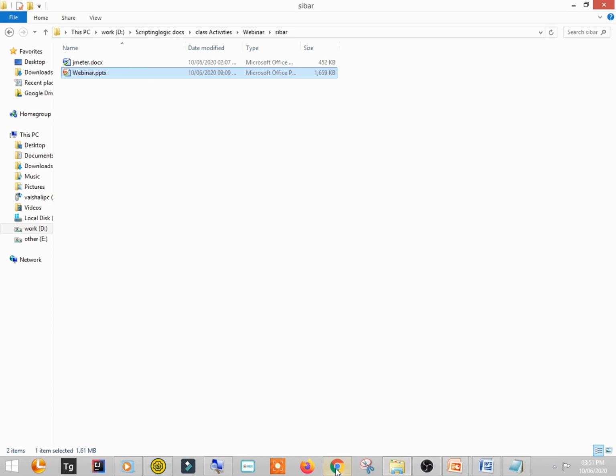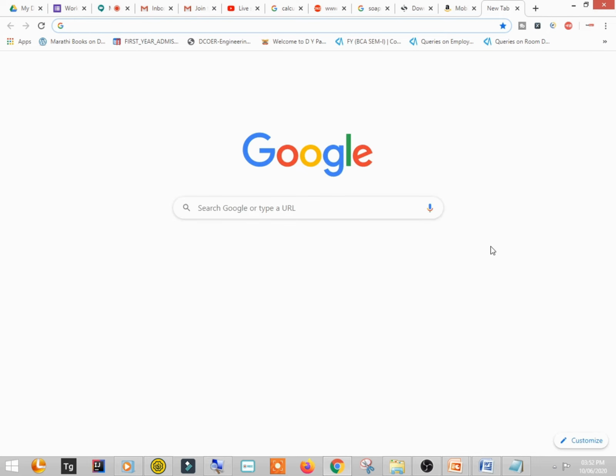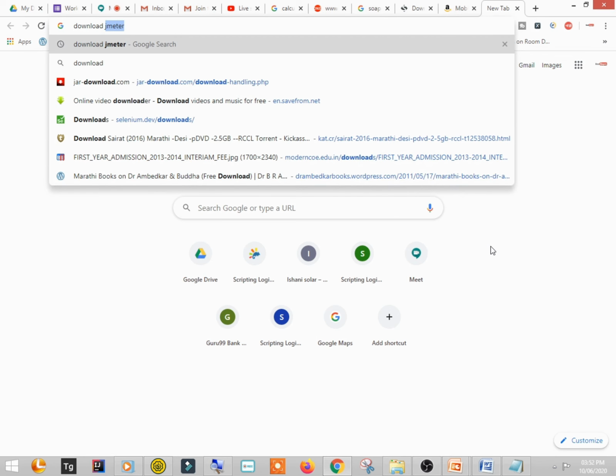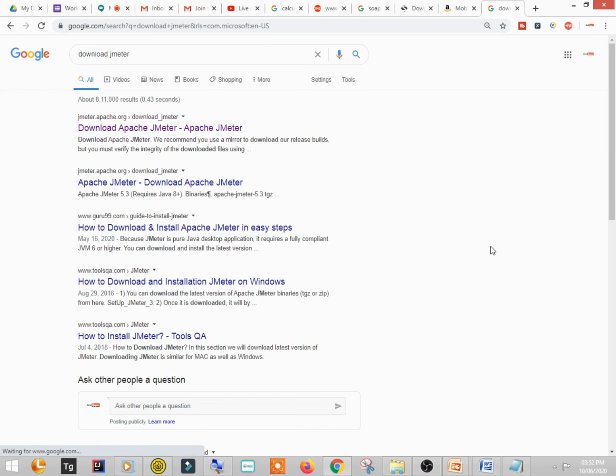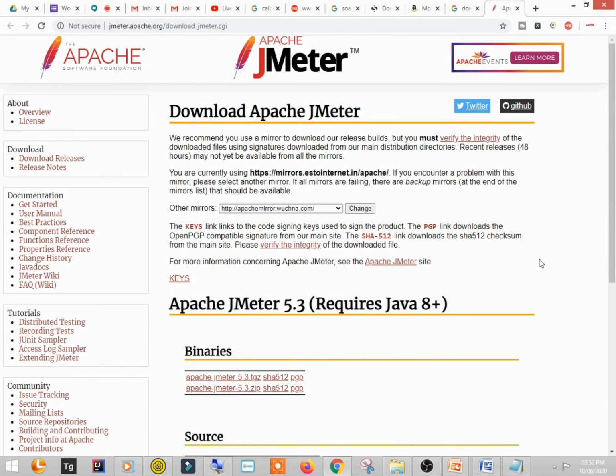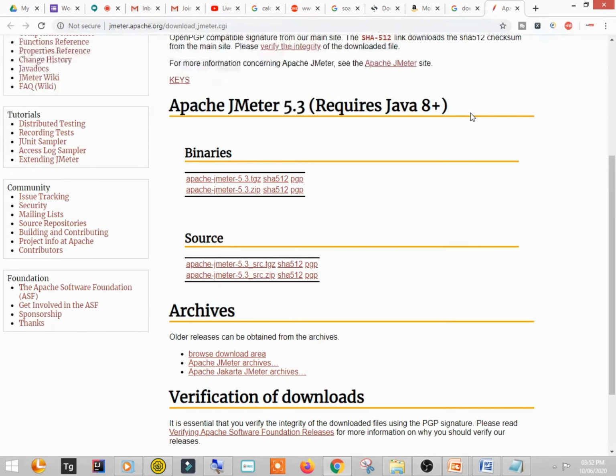Fine. So simple search on Google, download JMeter, right? Many people are asking me to give the URLs, but I will suggest you don't trust those URLs. The URLs keep on changing, because if the version changes, the URL also gets changed. So rely on Google. You can simply search download JMeter, and you will get such a result. JMeter is by Apache, right?